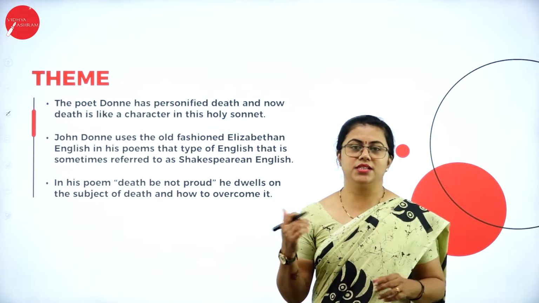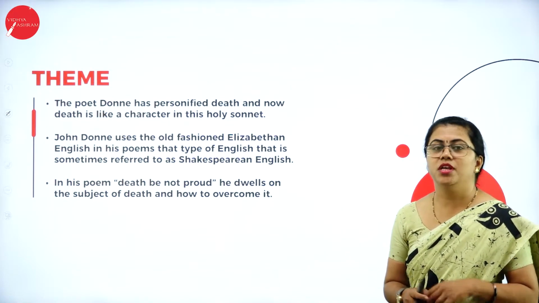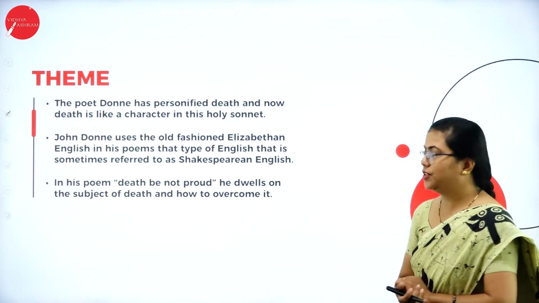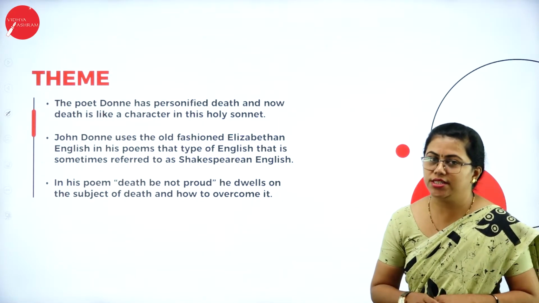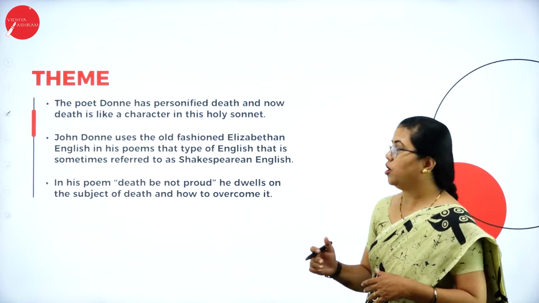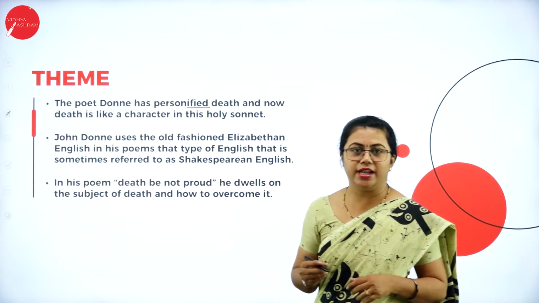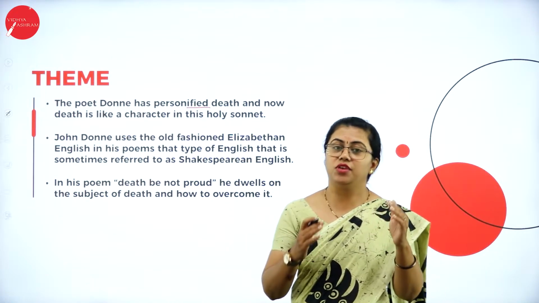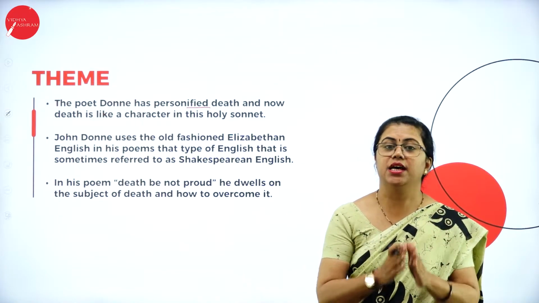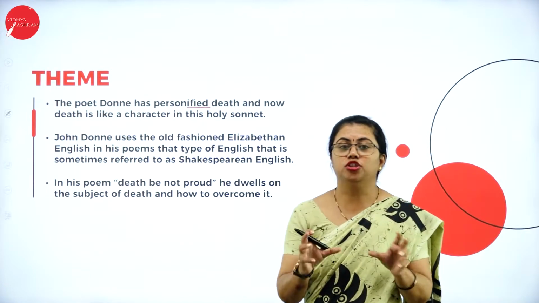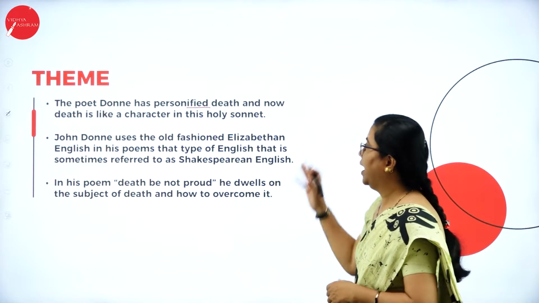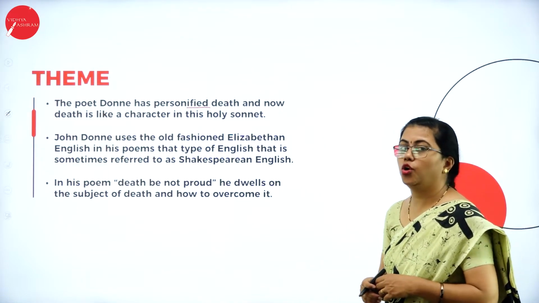To begin with, we'll start with the theme of the poem. What is the theme of this poem? What is the essence of this poem? Here poet John Donne talks about death. He talks to death, rather. He personifies death. It is a literary device wherein he talks to death as if he is talking to somebody there in front. That means he treats death as a person. He gives a figure to that death. He picturizes it and he is talking to it. Now death is like a character in this holy sonnet.